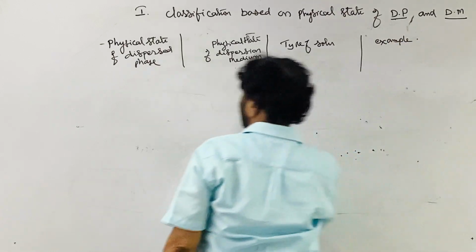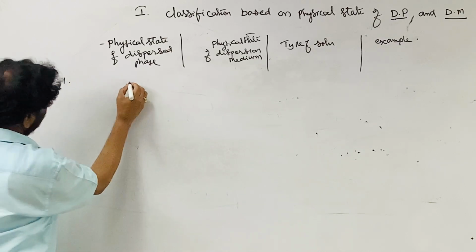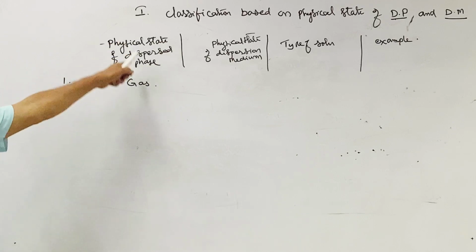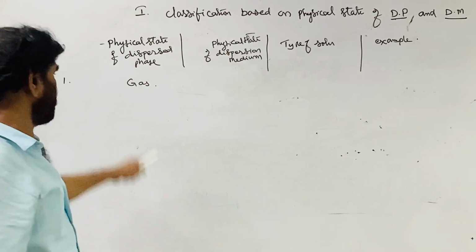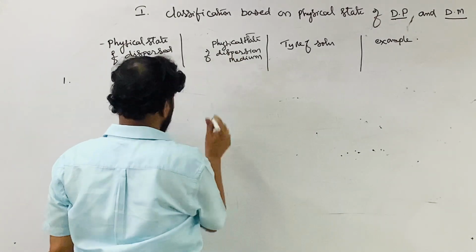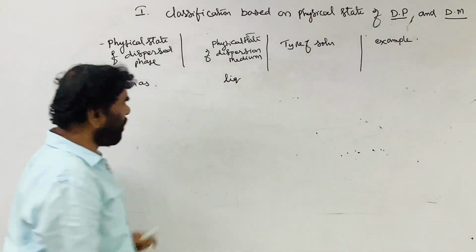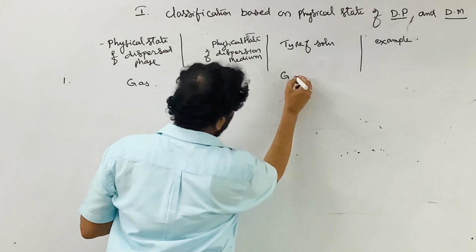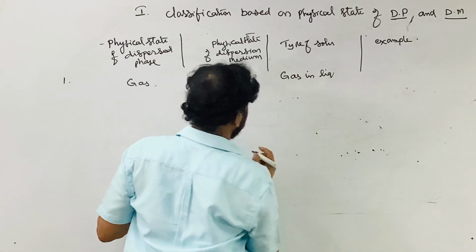Example for that category, let me take the first one. Solute is gas, dispersed phase is gas, and the medium cannot be gas, so liquid. This is called gas distributed in liquid, gas in liquid.